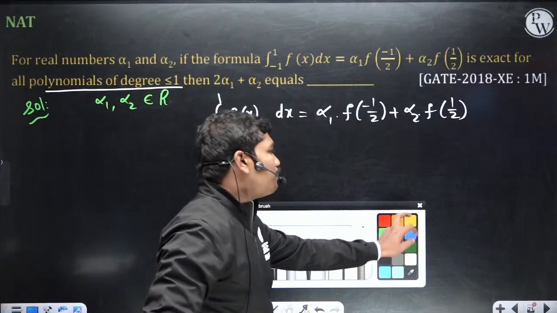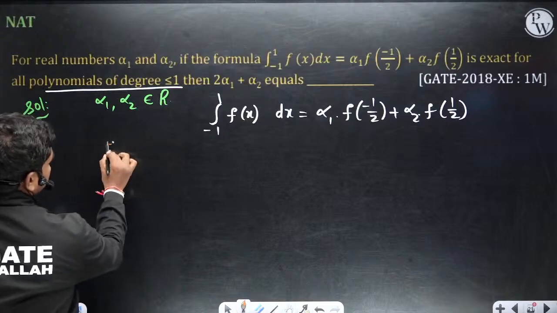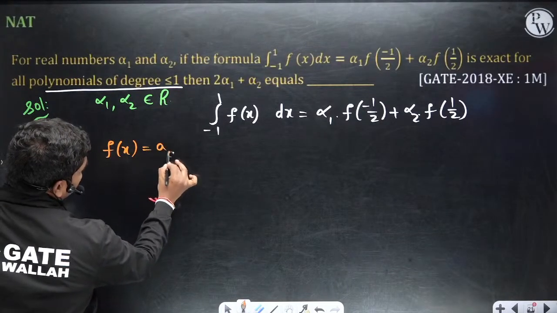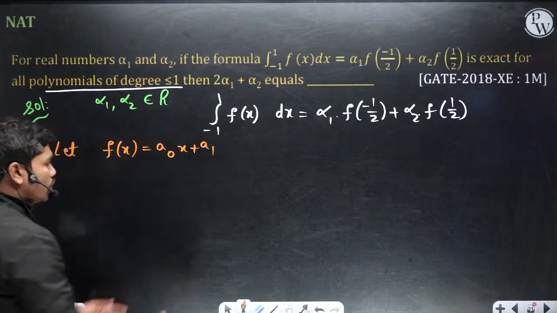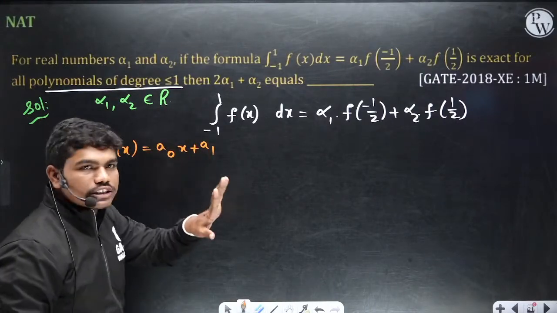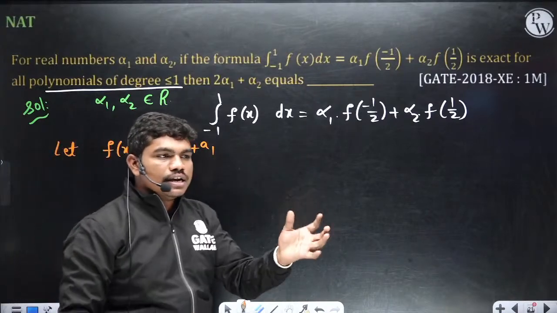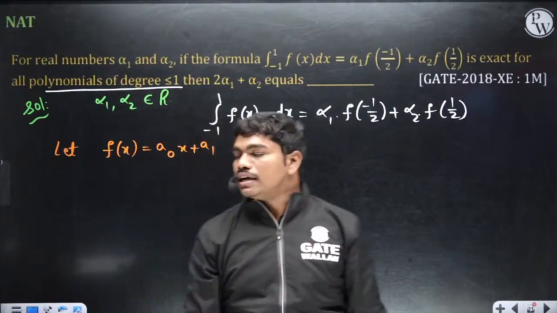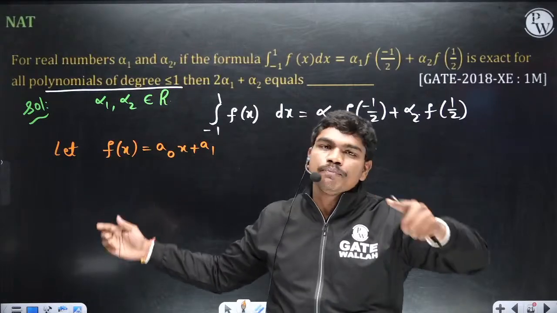So what is the maximum degree polynomial? Let f of x equal a naught x plus a1. So this is the maximum degree polynomial. If a naught is 0, then this is some constant. It can be 1, 2, 3, any function. So polynomials of degree less than or equal to 1 means the polynomial can be of maximum degree 1 or it can be constant.